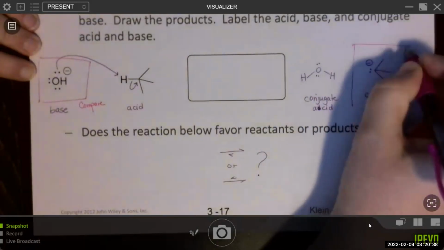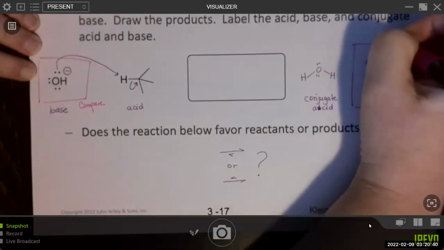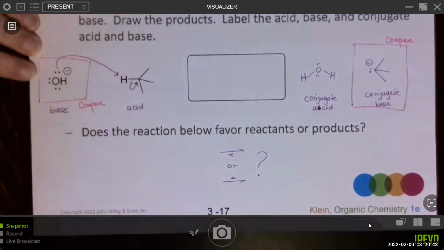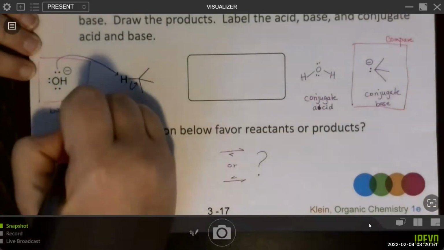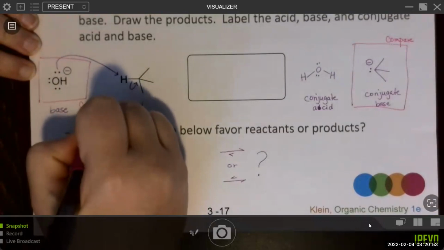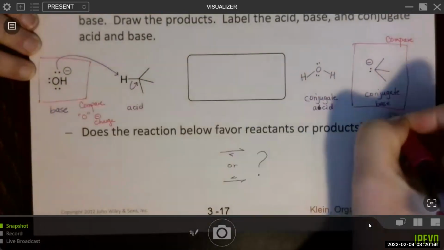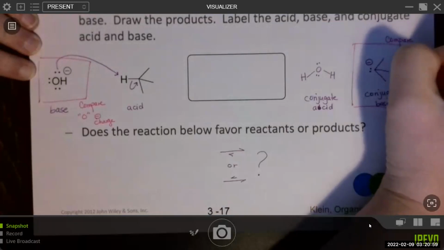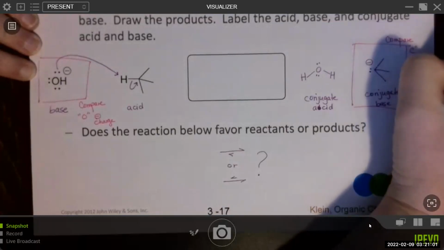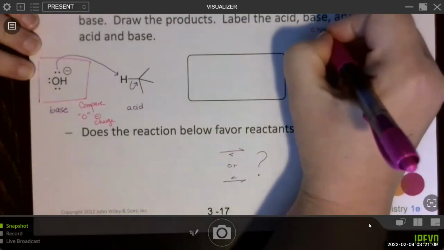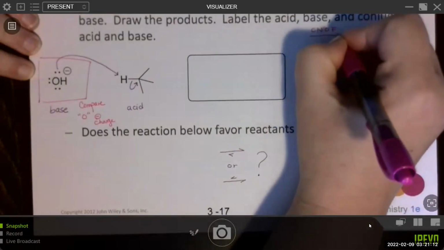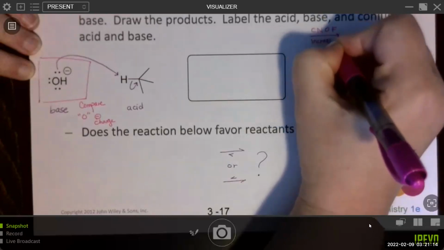So we're going to compare the base and conjugate base. And what we're looking for is, is there a difference in the atom? And the answer is yes. This is an oxygen with a negative charge, and this is a carbon with a negative charge. There is a difference in the atom. And if we remember the periodic table, we know it's carbon, nitrogen, oxygen, fluorine, with increased electronegativity.